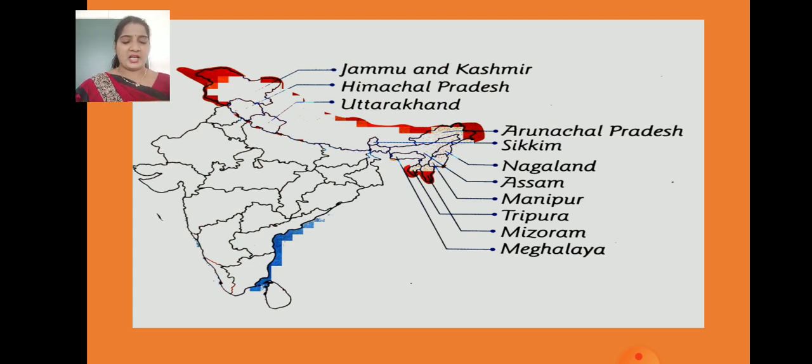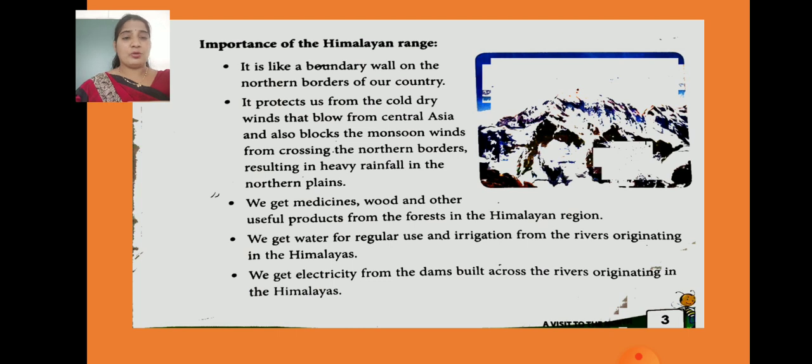If you see, the Himalayas start from Jammu and Kashmir, then Himachal Pradesh, Uttarakhand, Arunachal Pradesh, Sikkim, Nagaland, Assam, Manipur, Tripura, Mizoram and Meghalaya. It ends in the northeastern state of Arunachal Pradesh. Sorry, Arunachal Pradesh, not Andhra Pradesh. Here it ends, children. So you have to know all these things about the Himalayan range and where it extends. That is about the mountains in the north.